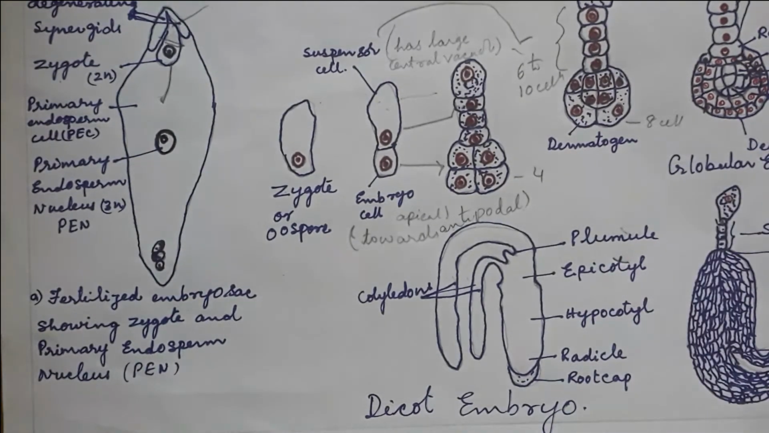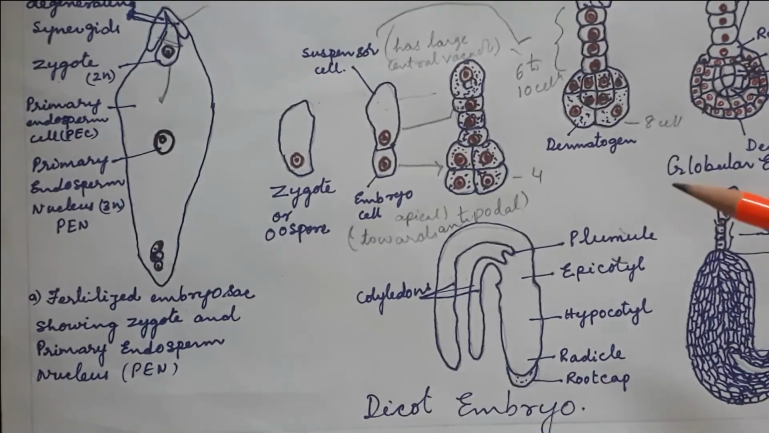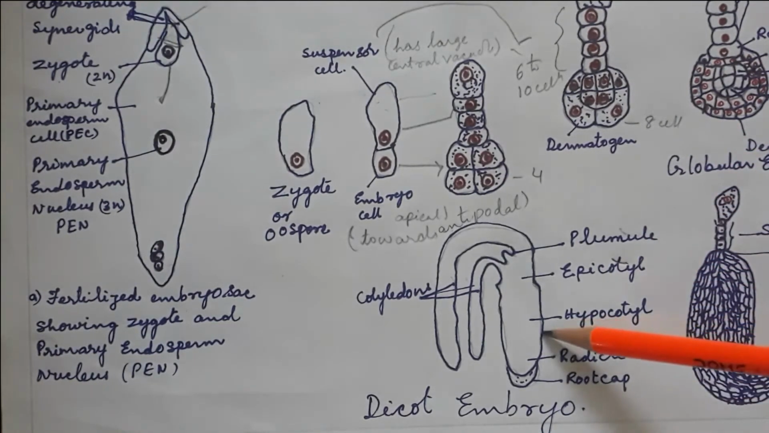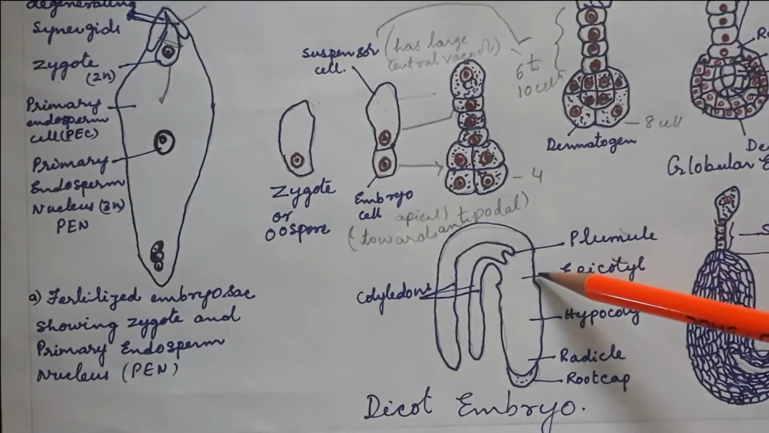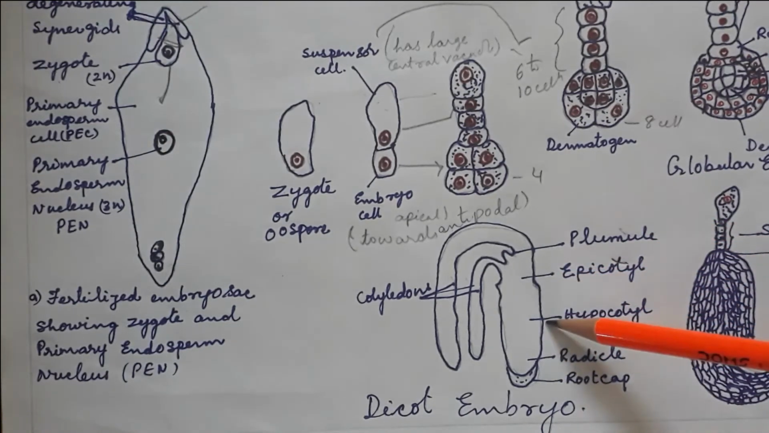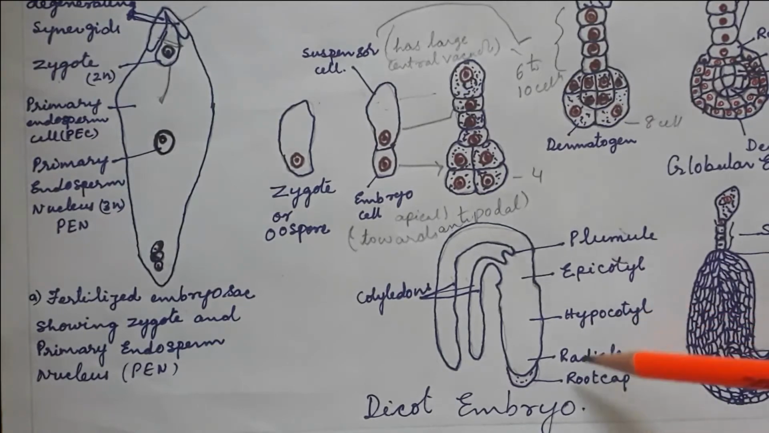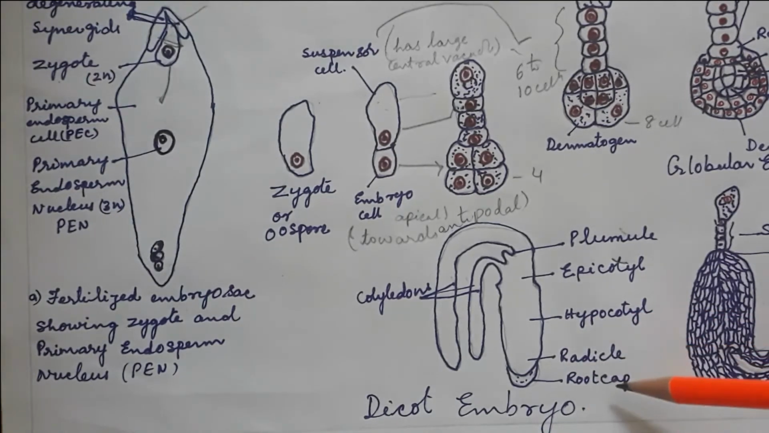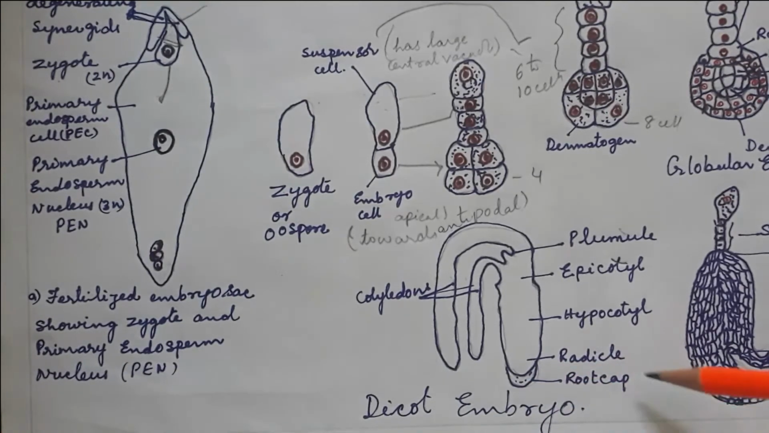Again, the portion below the level of the cotyledons is called the hypocotyl, and the portion above is called the epicotyl. This hypocotyl terminates into the lower portion, the radicle. The radicle turns into the root. The radicle is protected with a cap, that is the root cap, which protects the root tip.